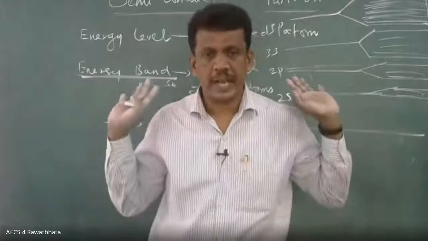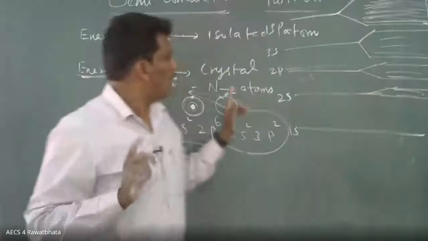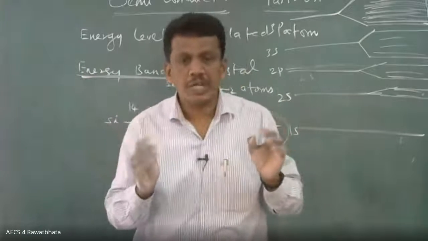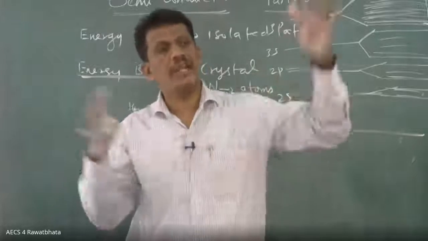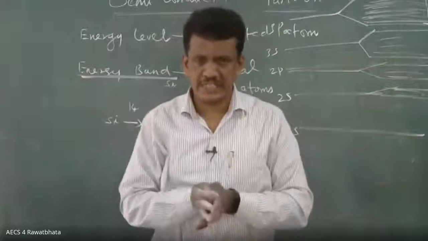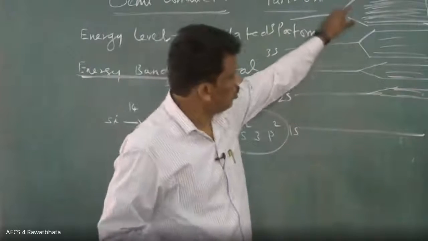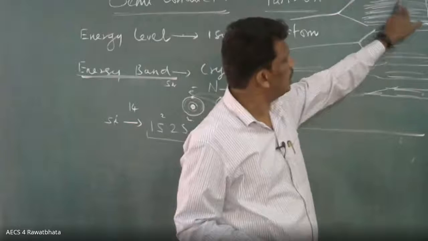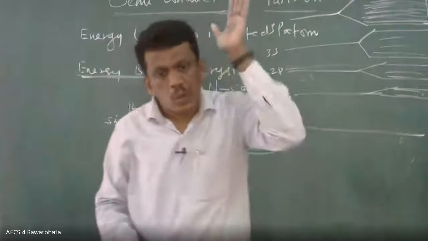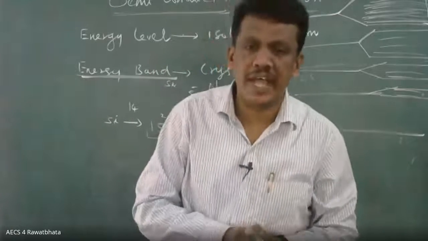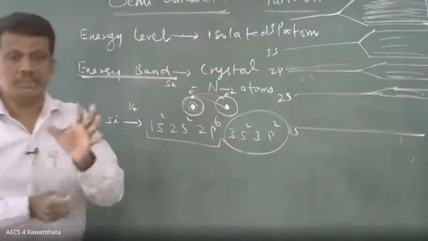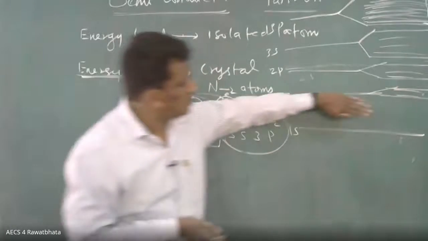But in a crystal, with n number of atoms, it will have interactions accordingly. Potential energy and kinetic energy change, so total energy will change. So even if it looks continuous, it is discrete but closely packed. Energy levels of an electron closely packed together are called an energy band. I think the concept reached you.